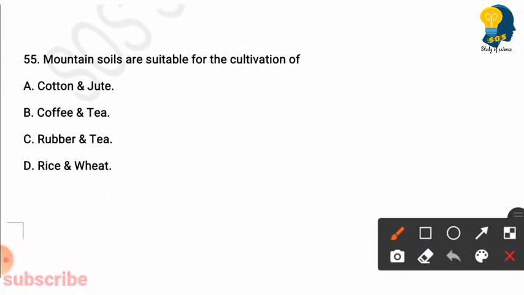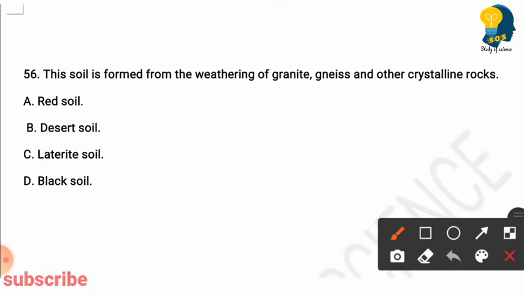Mountain soils are suitable for the cultivation of. Options are cotton and jute, coffee and tea, rubber and tea, rice and wheat. So here the right answer is option B, coffee and tea. Mountain soils are suitable for the cultivation of coffee and tea.